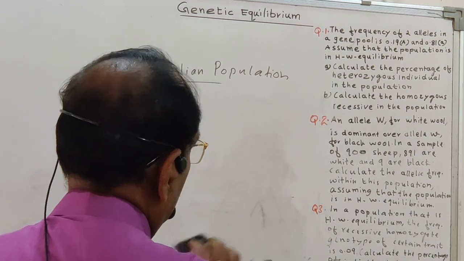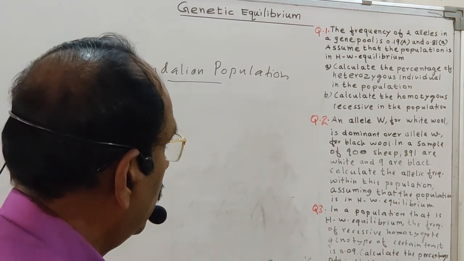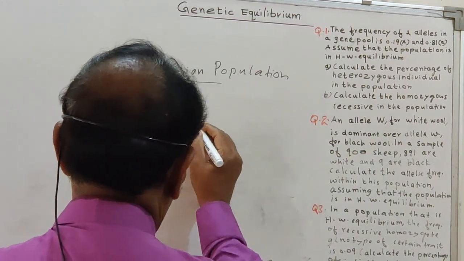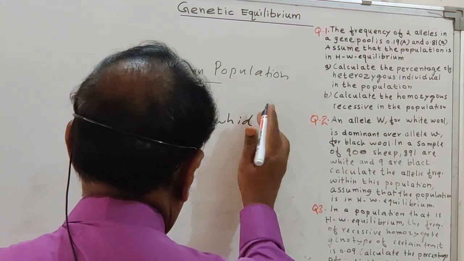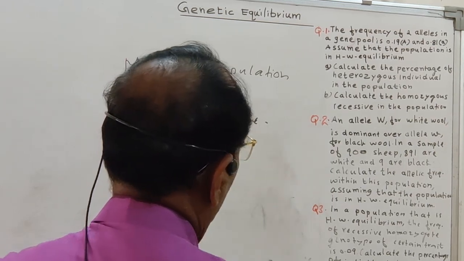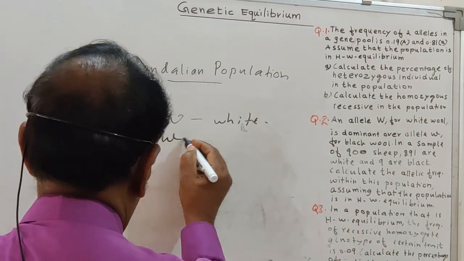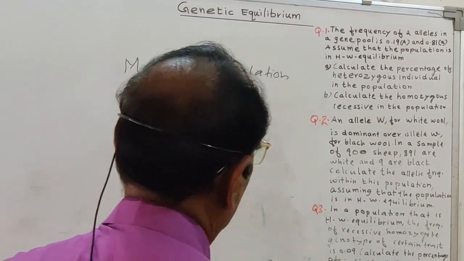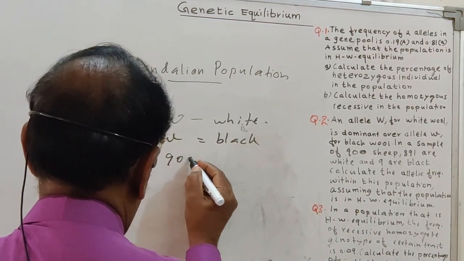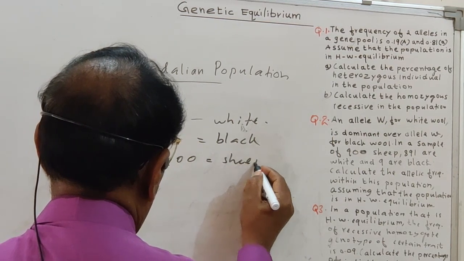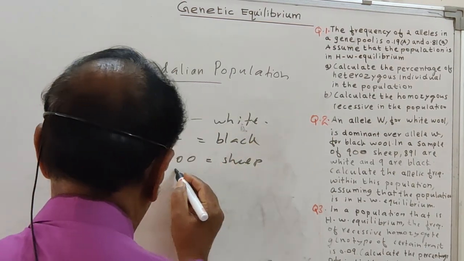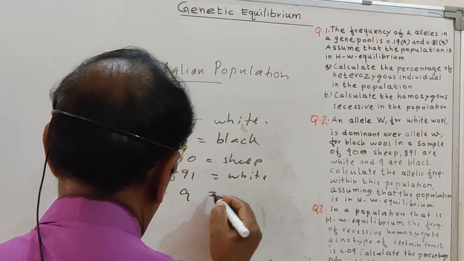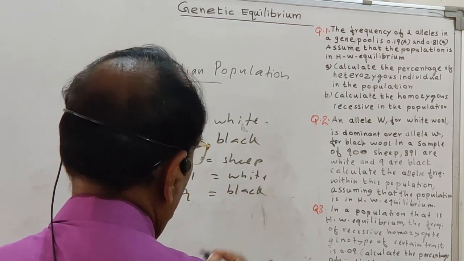The allele capital W for white is dominant over the allele small w, that is black. In the sample there are 900 sheep in total. Out of that, 891 are white and 9 are black.